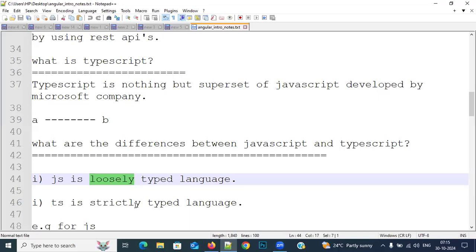Here typed refers to the types of the data. Whenever you are working with any type of application, by using any programming language, we need to deal with the data. What is that, everybody? Data. We need to deal with the data. And while dealing with the data, there will be different types of data.